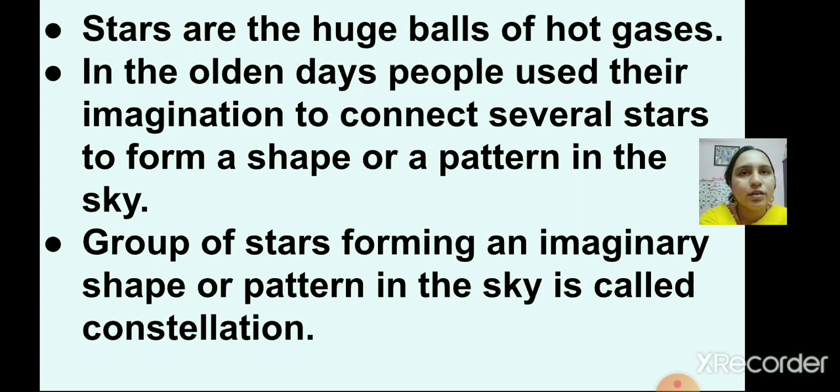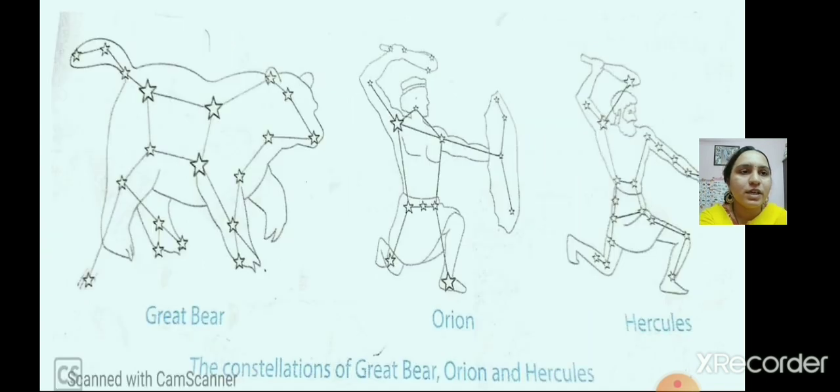Now, can you see in this picture? Here the stars are connected, right? You see the picture of a bear. Yes, this is a constellation. It's called the Great Bear.